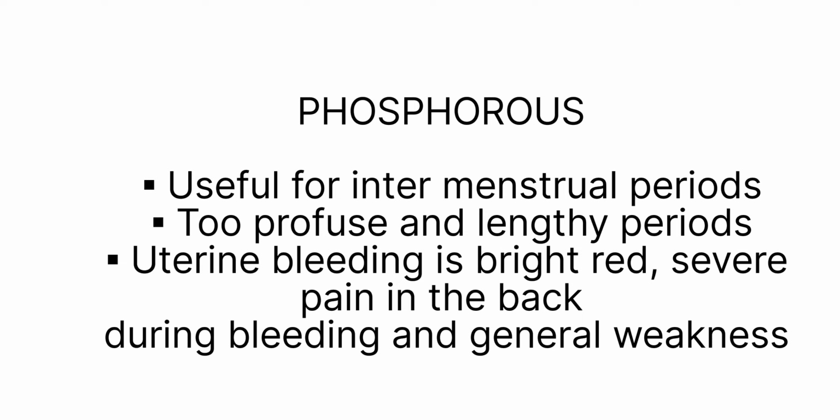The second drug is phosphorus, useful to manage intermenstrual bleeding in cases of abnormal uterine bleeding. Useful when uterine bleeding is bright red and there may be severe pain in the back during bleeding, followed by great weakness. Medicine can be taken in 30 potency, 2 drops early morning.